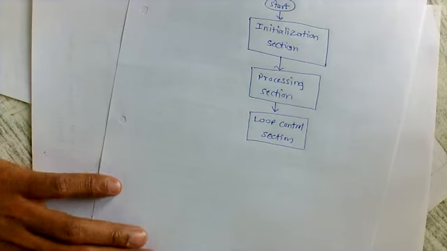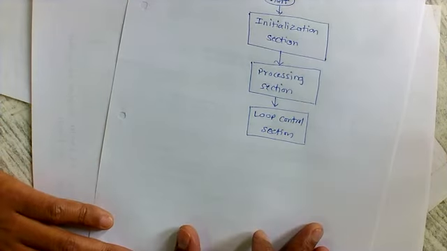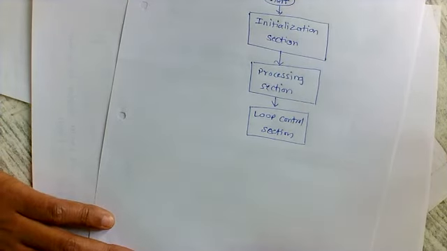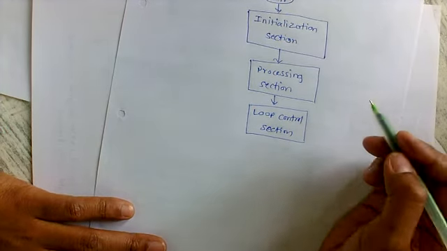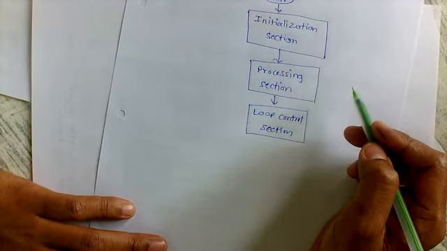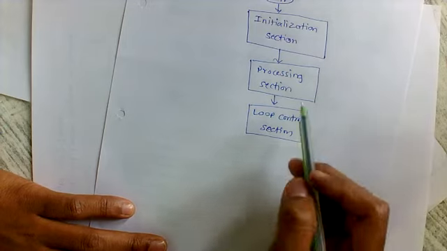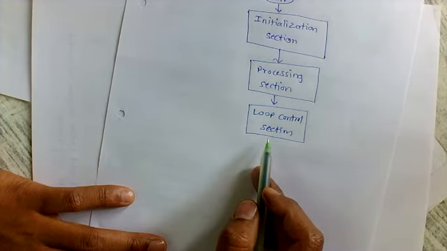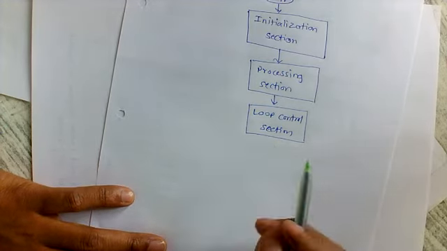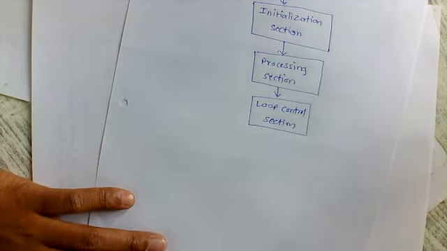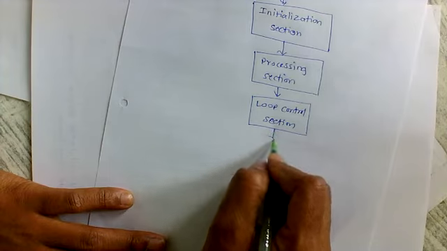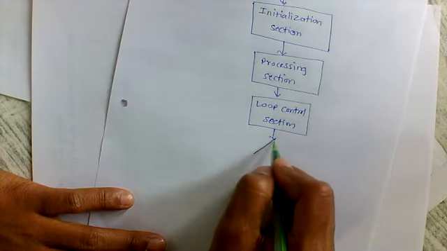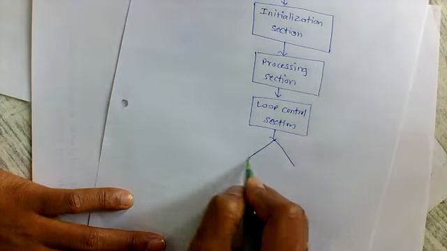This loop control section consists of the instructions that will control the loop, that is, depending on our need, the instructions you have to consider here to repeat the process. The next block is the decision making block.